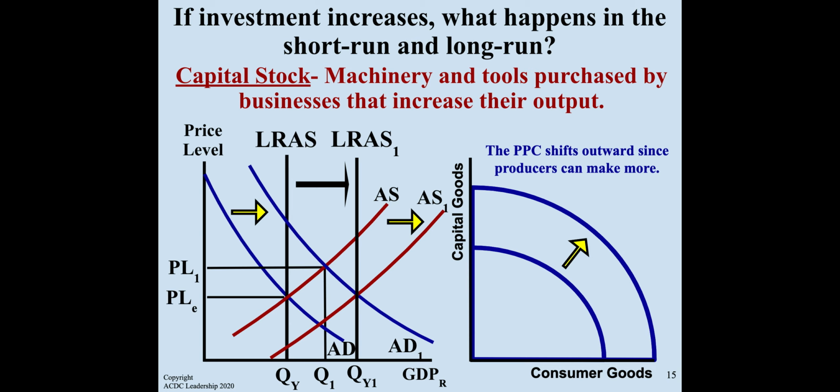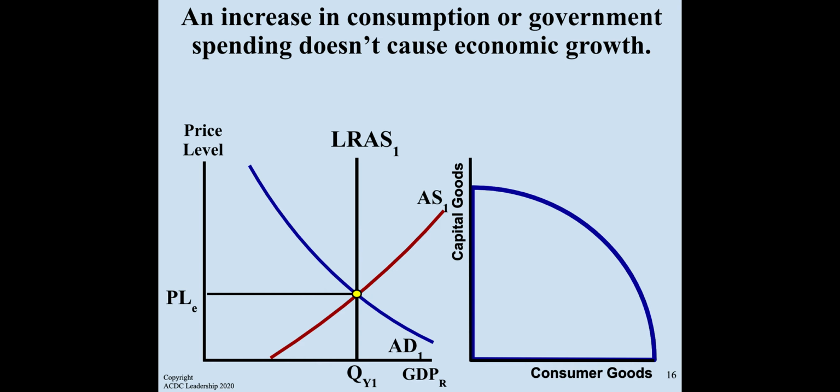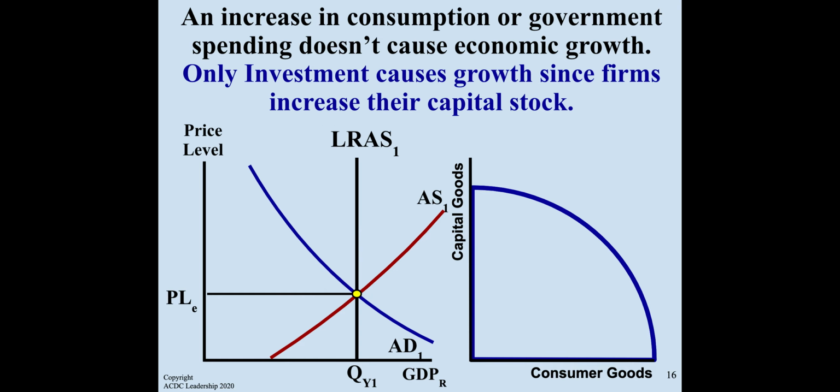When this happens, there'll be a shift in the long run aggregate supply, and the PPC is going to shift outward since producers can make more. An increase in consumption or government spending doesn't cause economic growth. Only investment causes growth, since firms increase their capital stock.